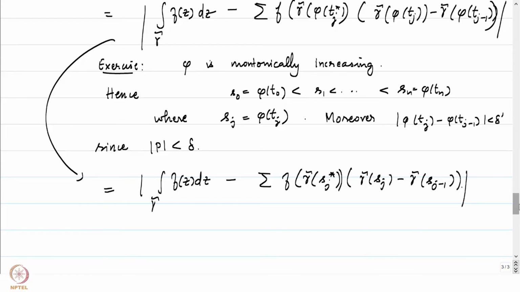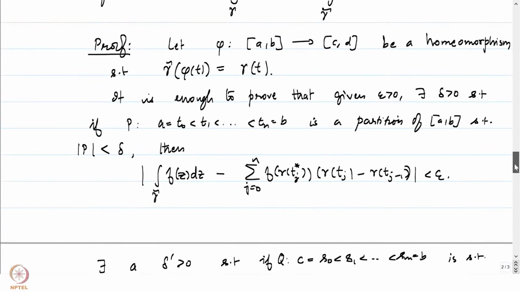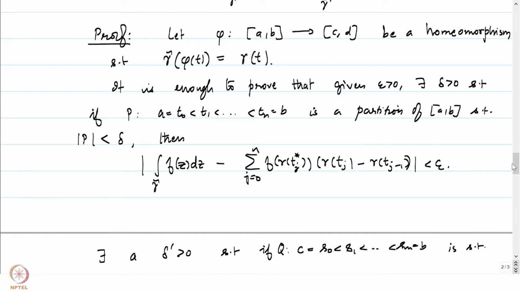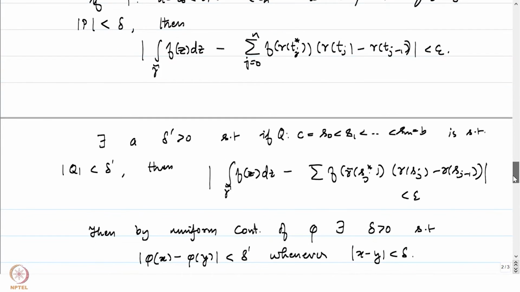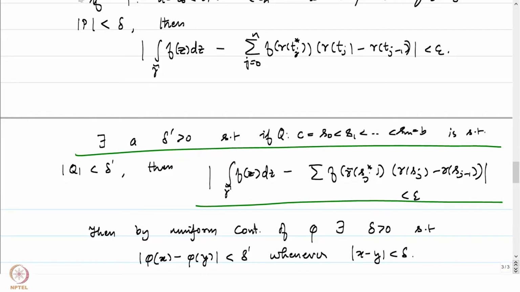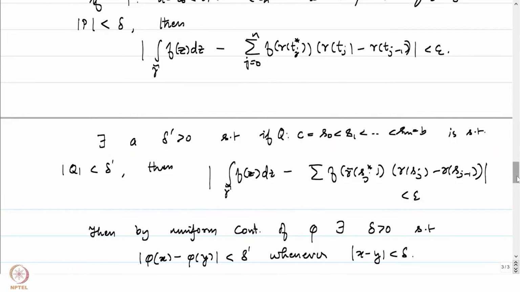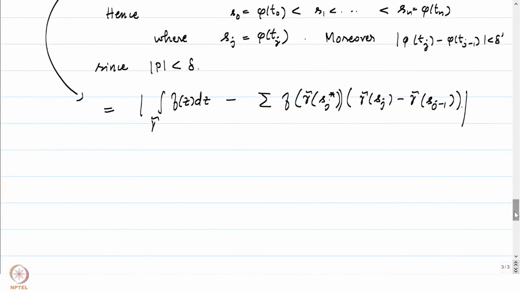And remember how delta prime was picked? Delta prime was picked in such a manner that if we have a partition of mesh size, or the partition size, less than delta prime, then the integral will be within epsilon distance of the Riemann sum. This in particular will be less than epsilon.